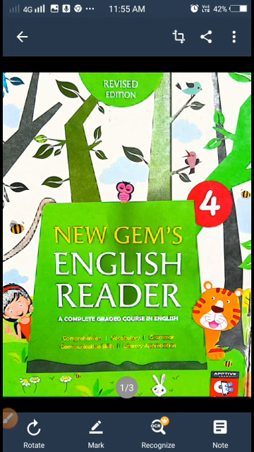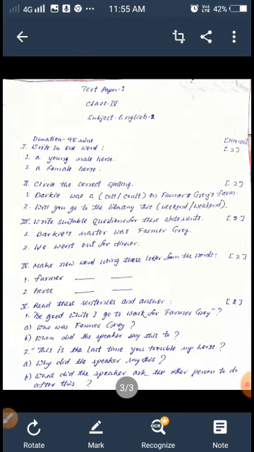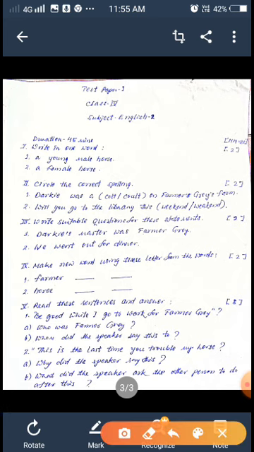Okay, now look at the screen. On the top of the page, it is written test paper 1, because it is the first time you are going to appear in the test. Then class. Which class do you belong to? Class 4th. Then subject. What is the subject? English 2.